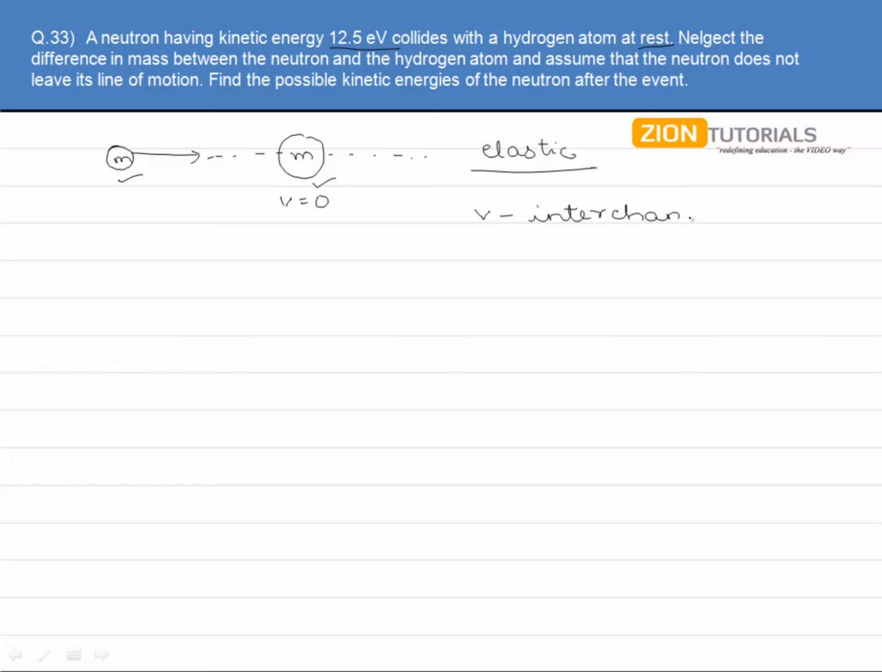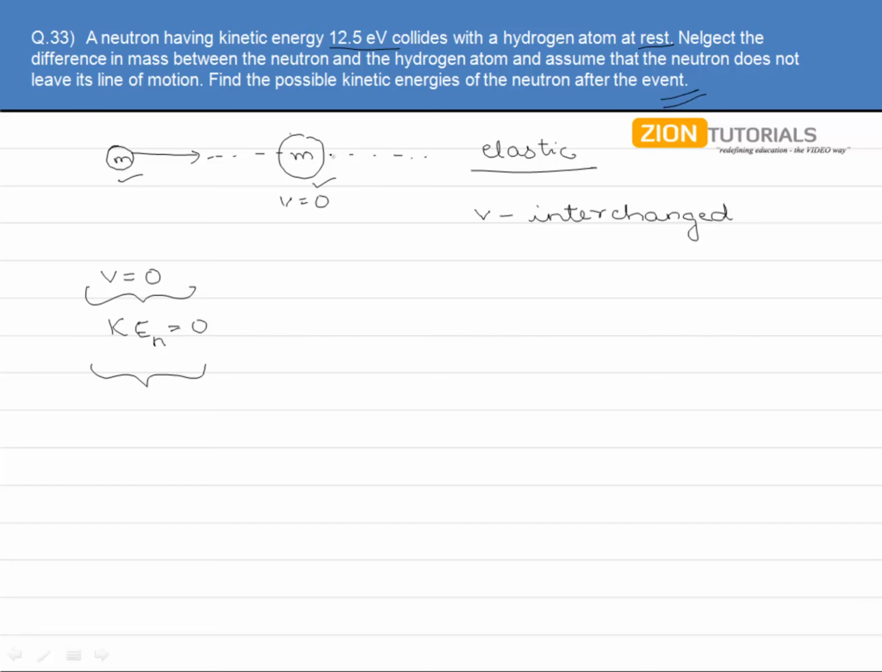So what will be happening over here is that this neutron will take the velocity of this hydrogen, while hydrogen will take the velocity of this neutron. So this neutron will be having the velocity 0 after the event, that is, the kinetic energy of the neutron will become 0. That is, this is what is actually asked in the question.